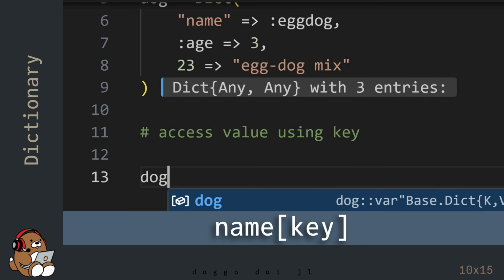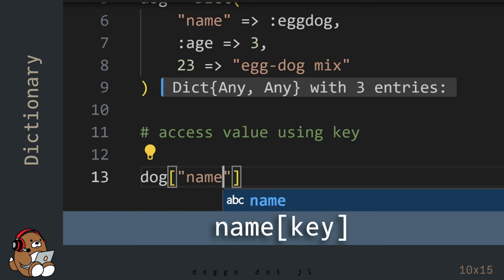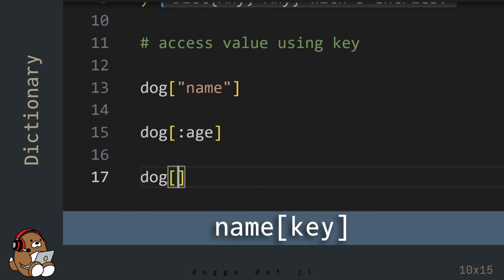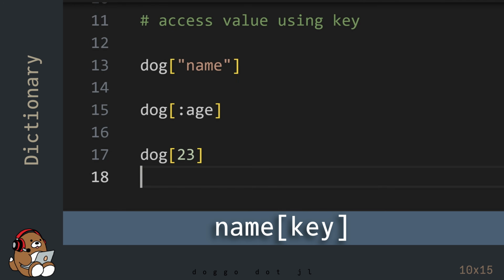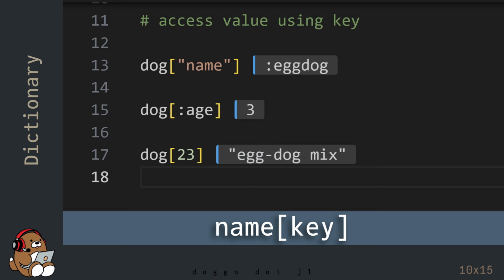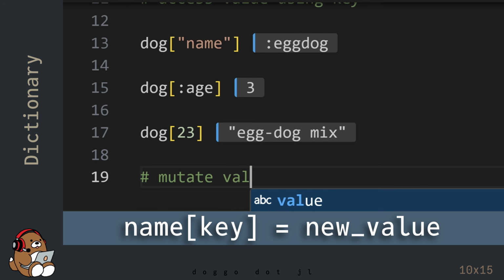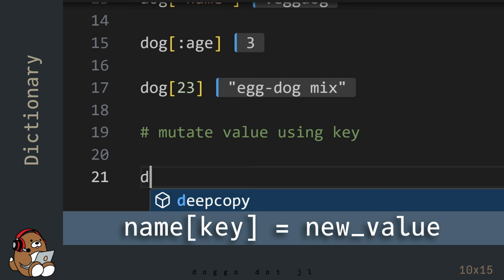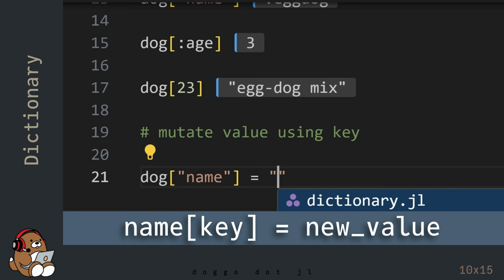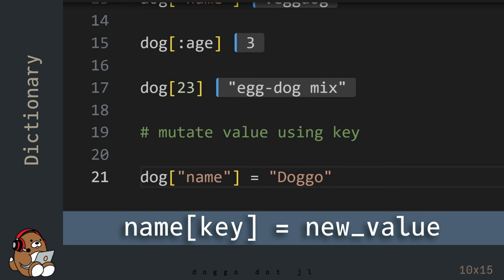To access the values stored in your dictionary, use square brackets immediately following the variable name of your dictionary. In between the square brackets, enter the key. You can combine this syntax with the assignment operator to mutate the value associated with that key.